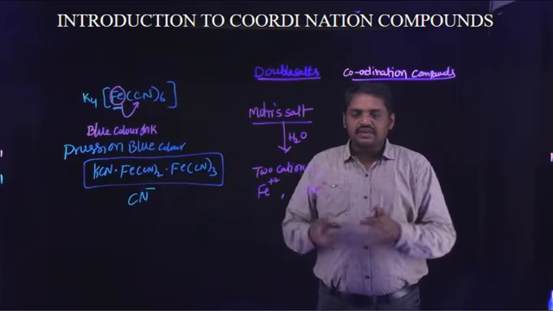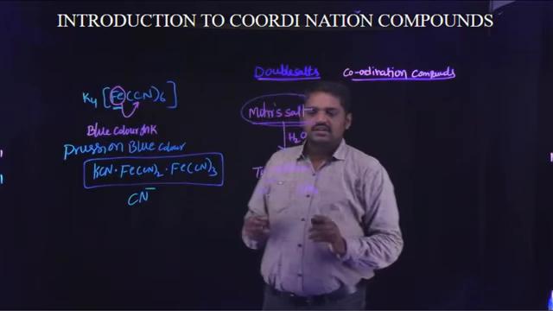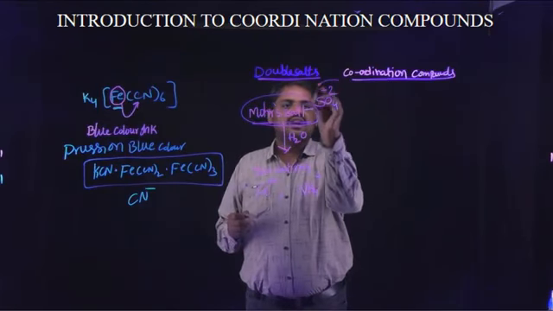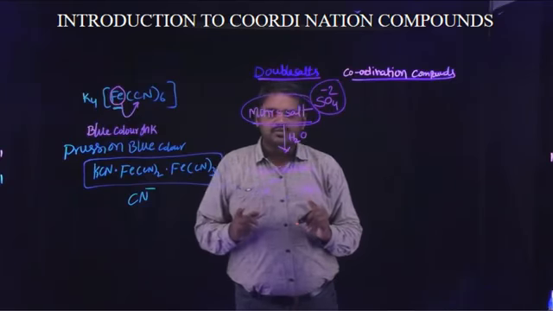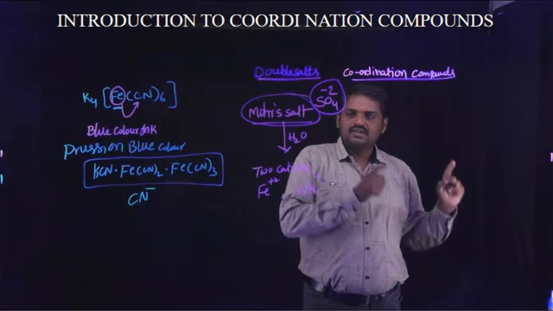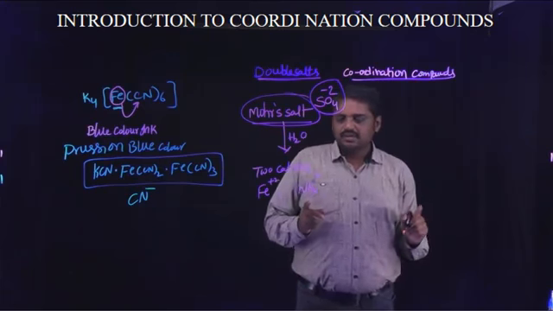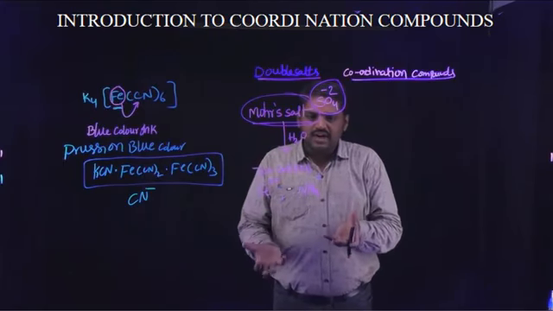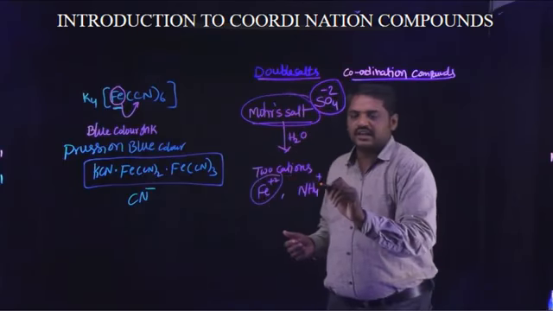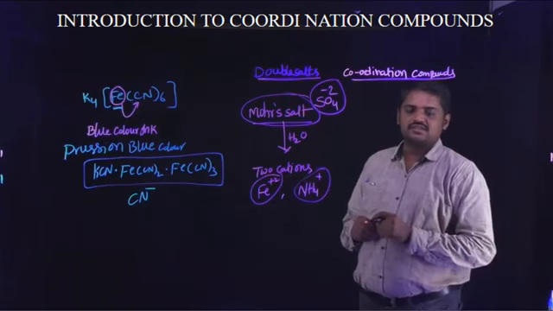Initially, in Mohr's salt, FeSO4, (NH4)2SO4, 6H2O, sulfate is the common anion. But when this compound reacts with water, it dissociates into two different cations.